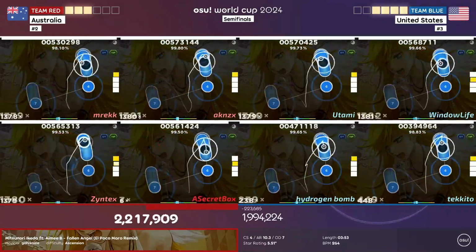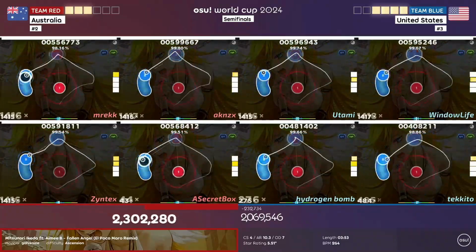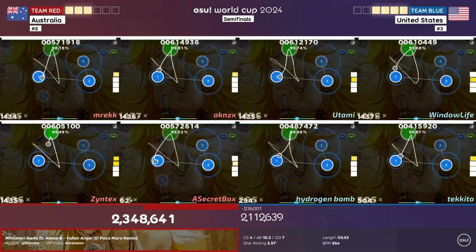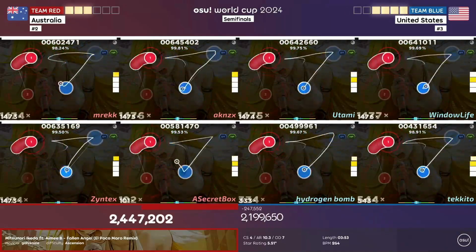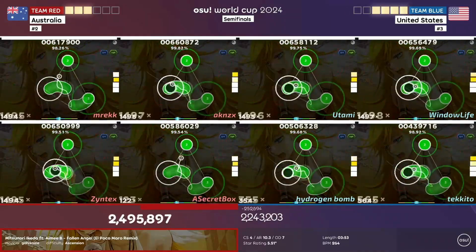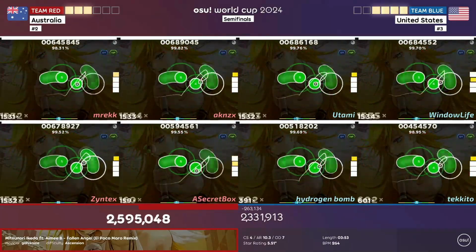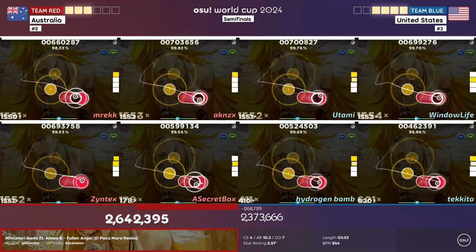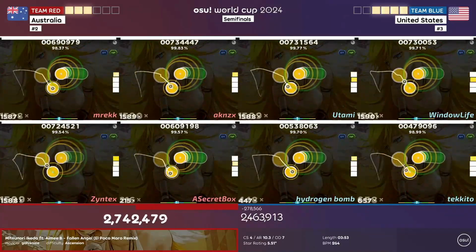So maybe the curse is taking a different route this year, but there definitely seems to be some sort of curse going on where every 3 years, somebody's power just seems to go out for whatever reason. So I guess there's an OWC curse that's been going on for quite some time now. Will we see this again in another 3 years? Well, I guess we'll just have to wait and see if the curse continues, but just thought I should throw that in there just for some fun.